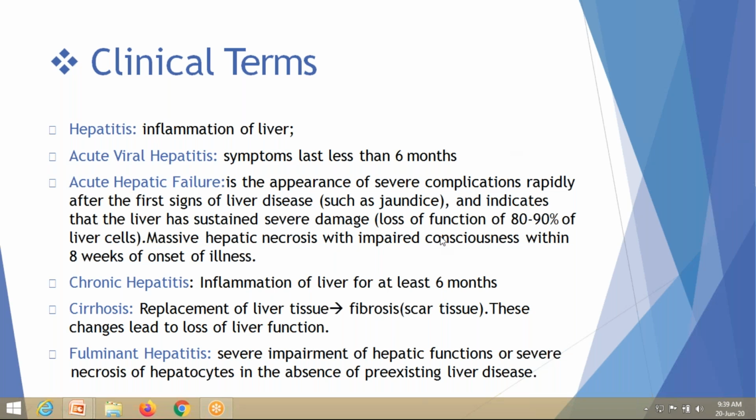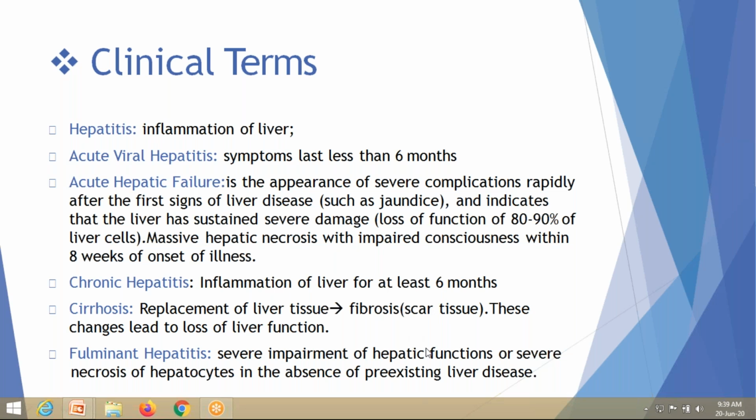Chronic hepatitis means inflammation of liver for more than 6 months. Cirrhosis, end-stage liver disease, is when inflamed liver tissue is replaced by fibrotic tissue. Cirrhosis is an end-stage liver disease after chronic hepatitis. This is the natural spectrum of chronic viral infections. First, initially, the virus causes acute hepatitis. Later, after 6 months, it can cause chronic hepatitis. Later, chronic hepatitis leads to end-stage liver disease, that is cirrhosis.